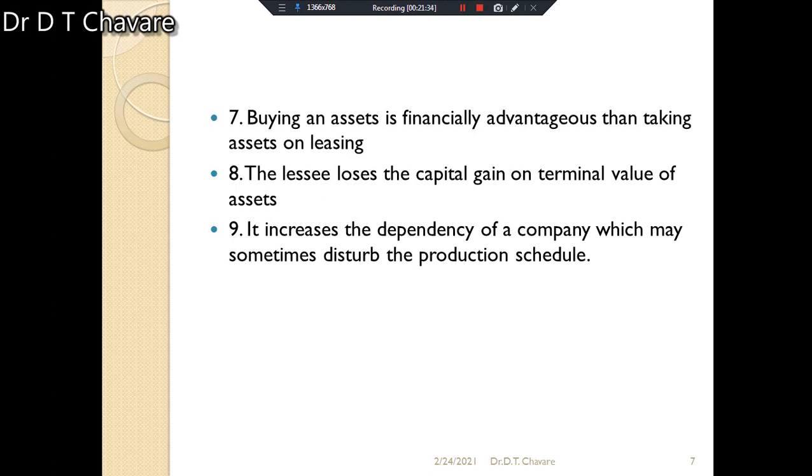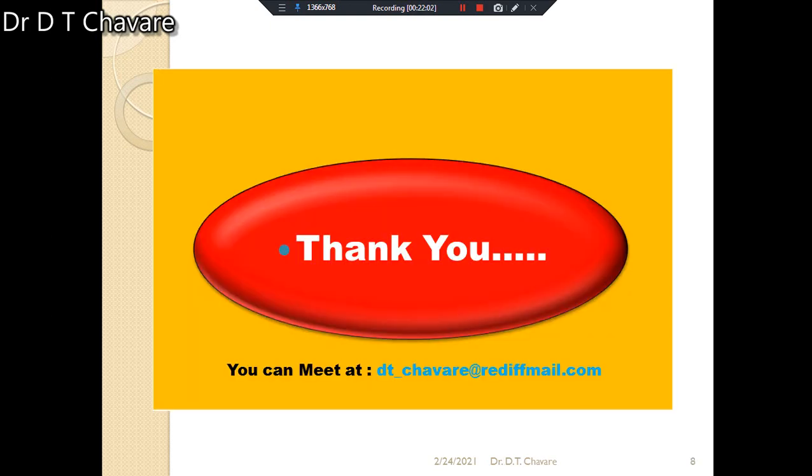The lessee loses the capital gains on the terminal value of the asset. And the last drawback given here is that it increases the dependency of the company, which may sometimes disturb the production schedule. In this way, these are the plus dozen drawbacks of leasing.